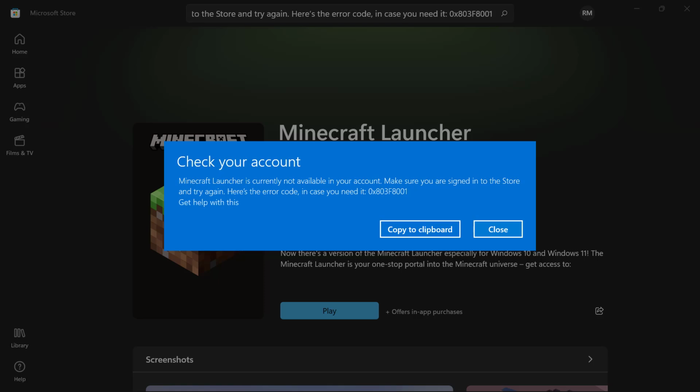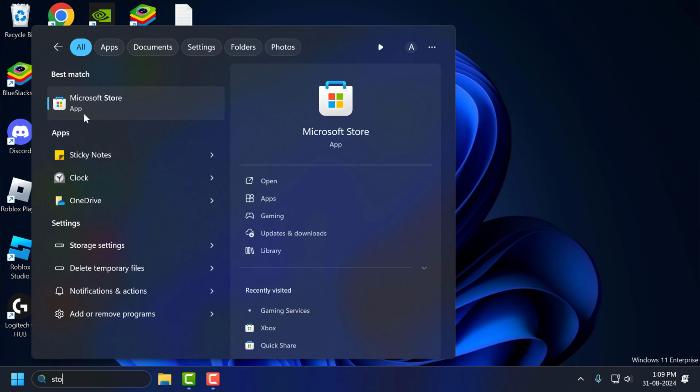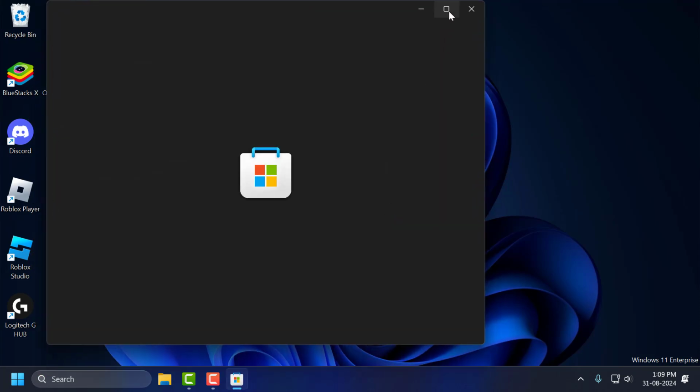Today we are going to see how to fix Minecraft launcher is currently not available in your account in Windows 10 or Windows 11. Let's fix it, guys. You just need to go to search menu and type store. Click on open the Microsoft Store.